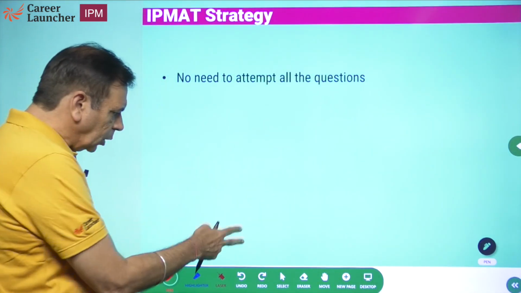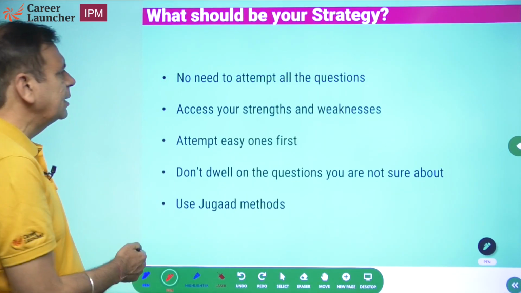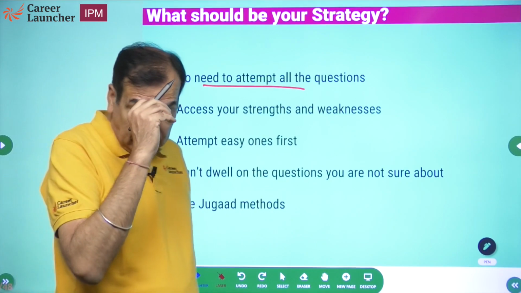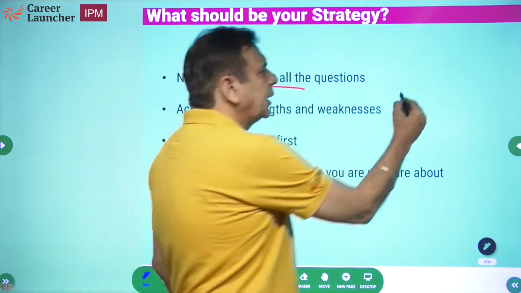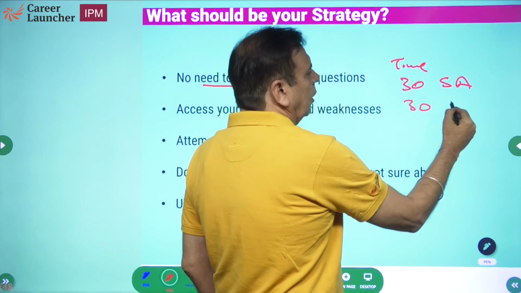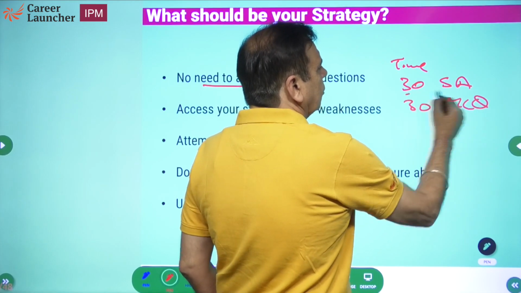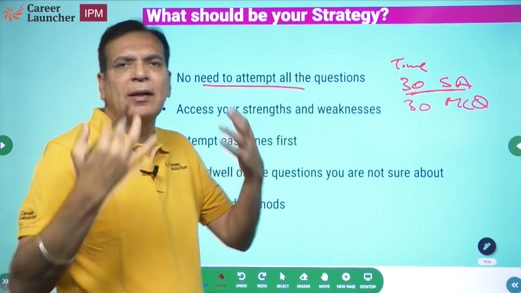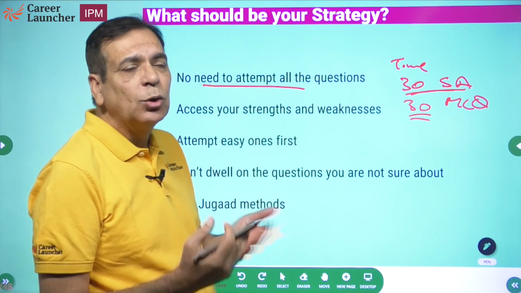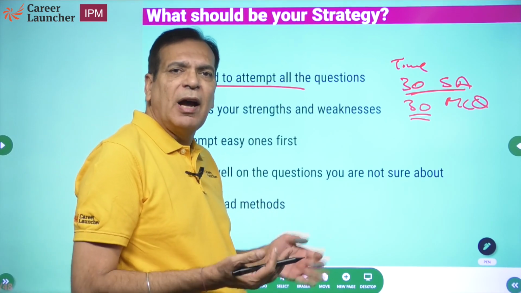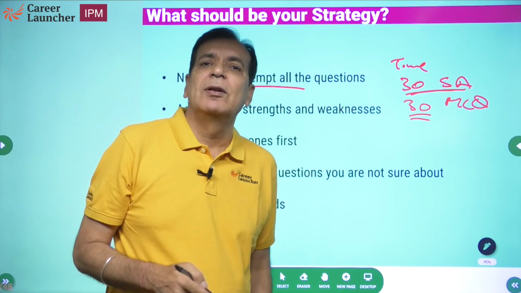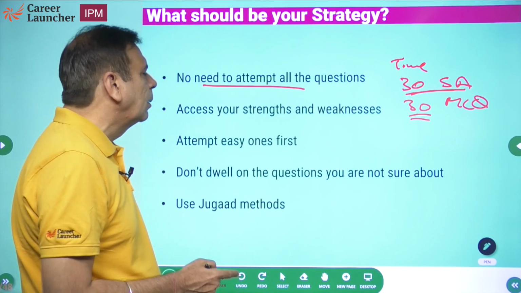And what was the strategy? Let me quickly give you the strategy, which we have discussed in the earlier sessions also. सब attempt नहीं करने हैं. You have only 30 minutes in each of these sections, 30 minutes for essay and 30 minutes for MCQ. In these 30 minutes of essay, if you can do 6 to 7 questions at the rate of 4 minutes per question, you have done a terrific job. And in these 30 minutes of MCQ, if you can do 10 to 12 questions at about 2.5 to 3 minutes per question, again you have done a terrific job. So, considering the cutoff and the time given to you, it is not possible, or not required, to complete the paper.